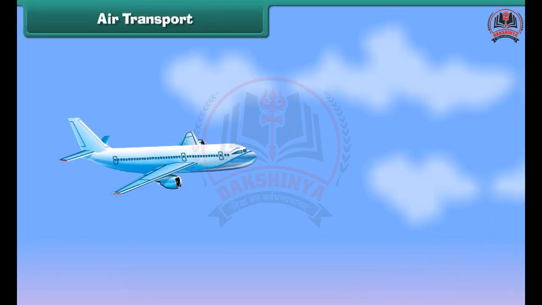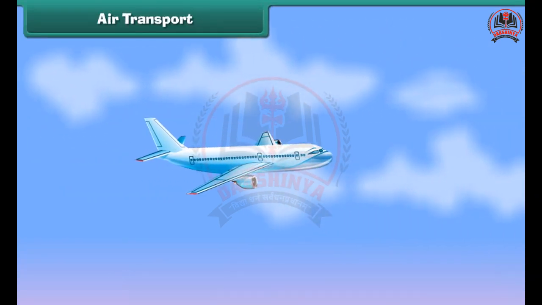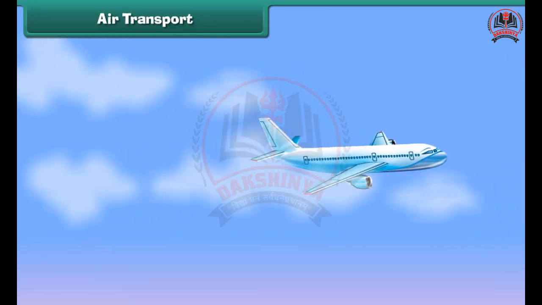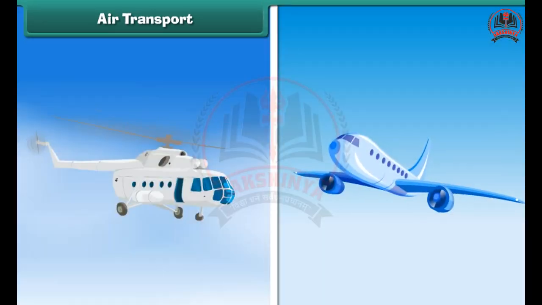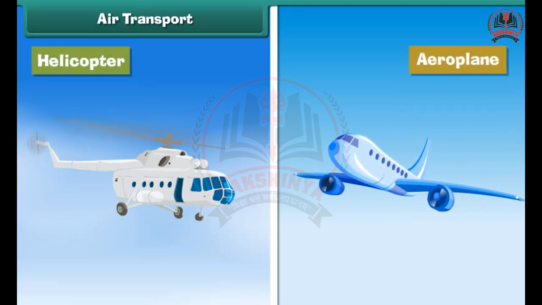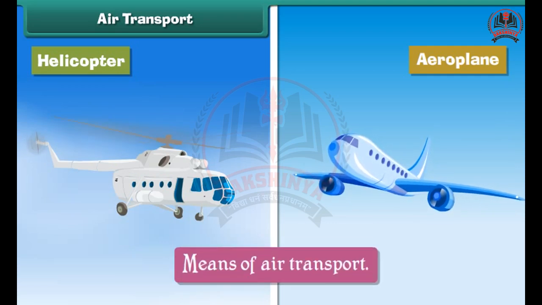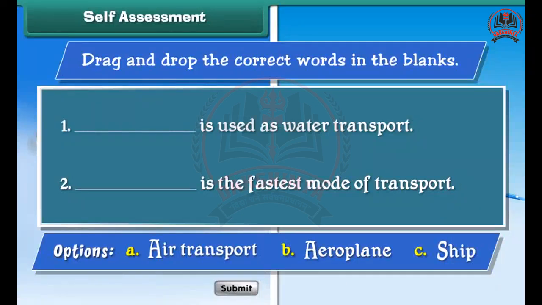Air transport. The movement of goods and passengers from one place to another through air is called air transport. The vehicles carrying goods and passengers through air, such as helicopter and aeroplanes, are called means of air transport. Air transport is the fastest mode of transport. Self-assessment. Drag and drop the correct words in the blanks.